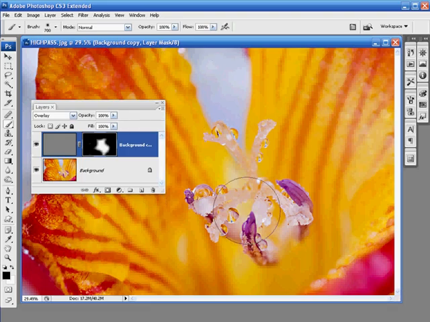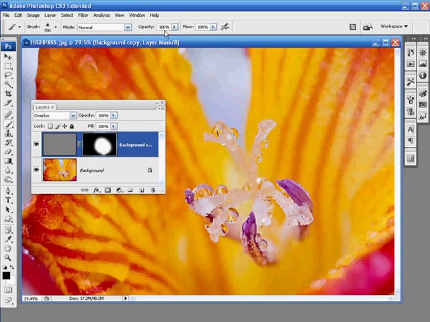Now all we're left with now is of course the very sharp area in the middle. Now the beauty of layer masks is if you go wrong, you simply reverse the process. Hit X to swap to white. If you see that, X swaps the foreground and background color swatches to black and white. Once you've got white there, you can then paint into the area again and it restores where you were before. Black makes the effect invisible, white brings it back again. And if you want to go halfway, you can actually paint grey.